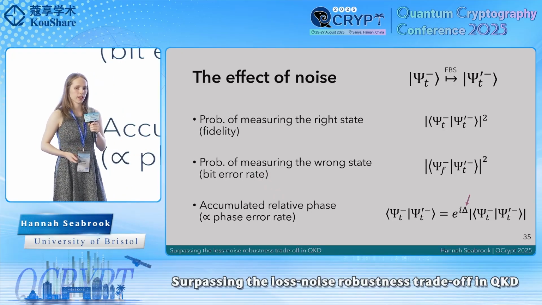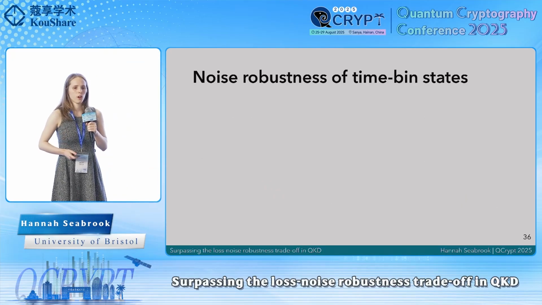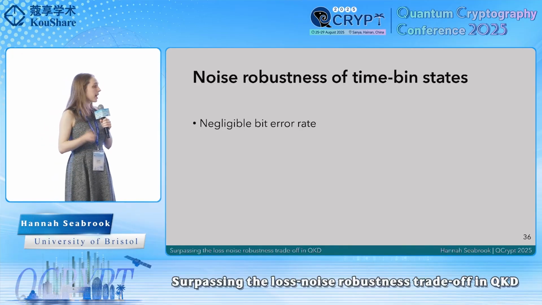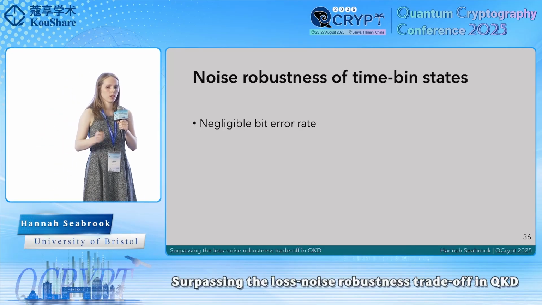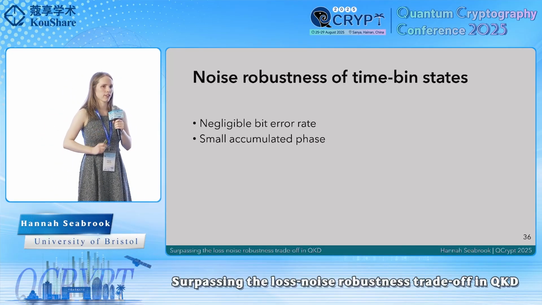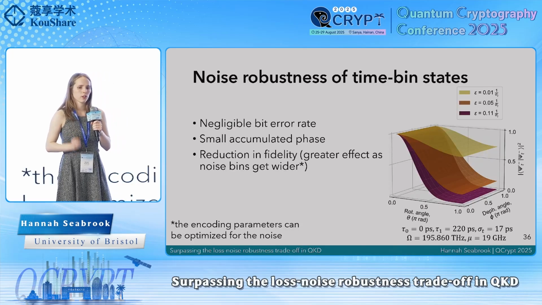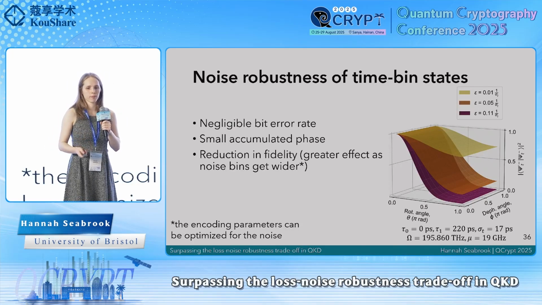So when we go and calculate all these things, we find that we get a negligible bit error rate, we get a small accumulated phase, and then we get a reduction in fidelity. So we see that as the rotation angle theta increases, the fidelity of the transformed time bin state reduces.